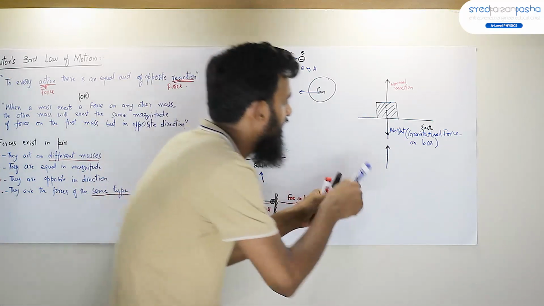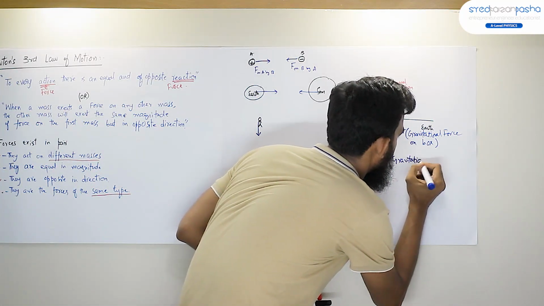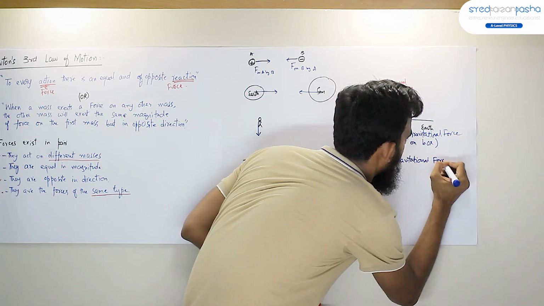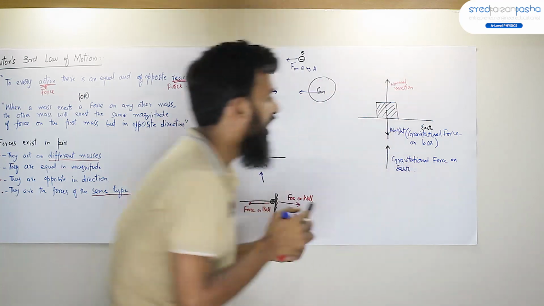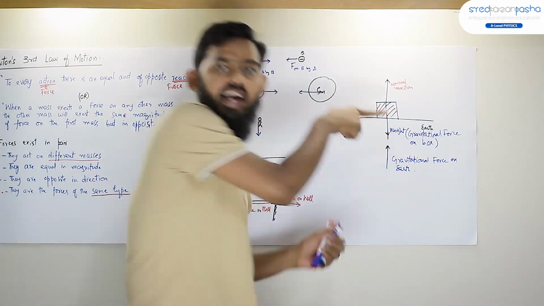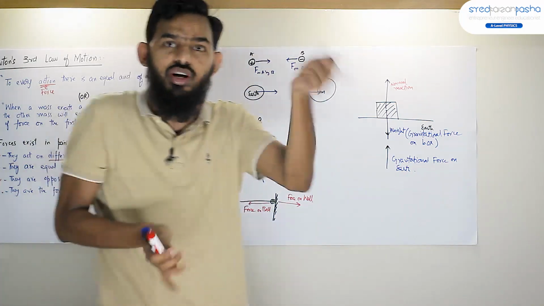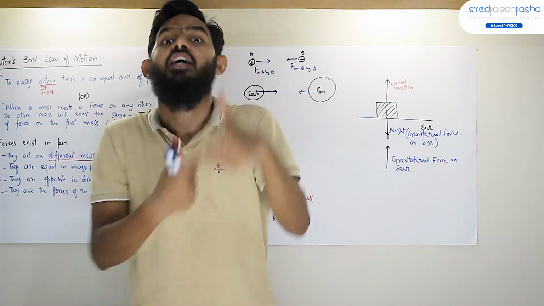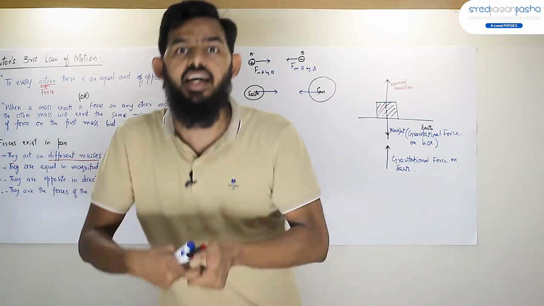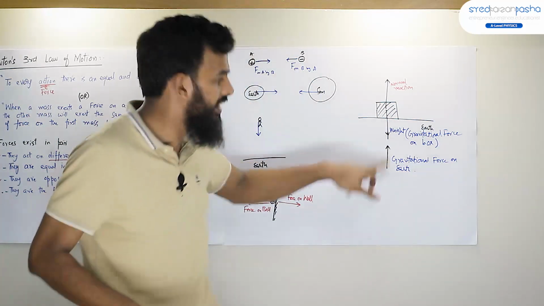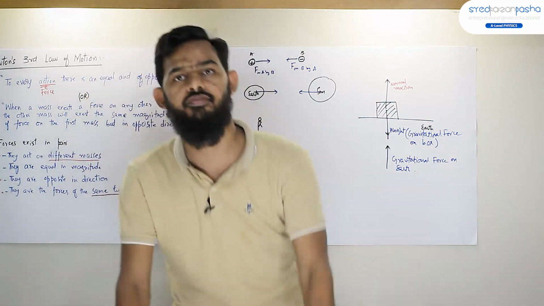So I will write this is also the gravitational force on Earth. Now these two forces, the gravitational force on the box and the gravitational force on the Earth, act on different bodies, are equal in magnitude, opposite in direction, and of the same type. Yes, they are the action-reaction pair. They are Newton's third law pair.